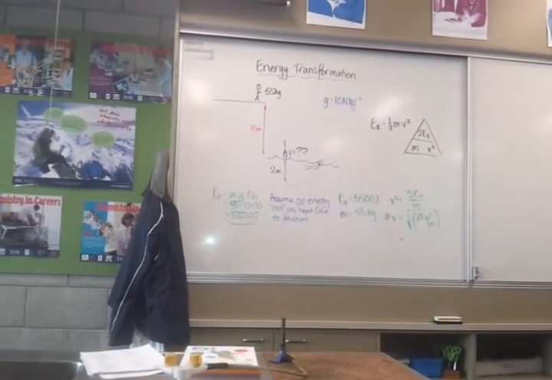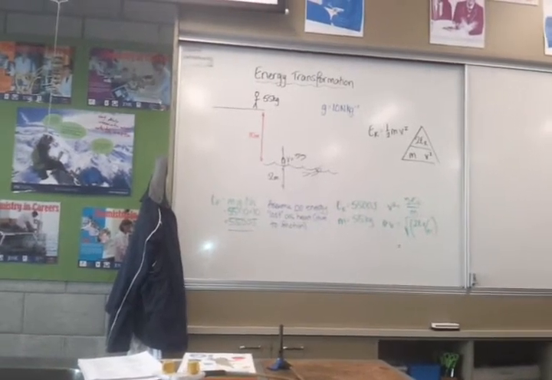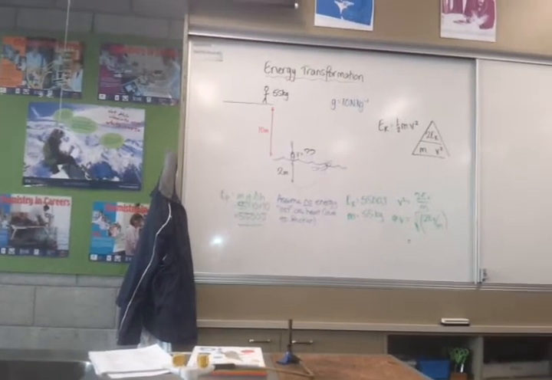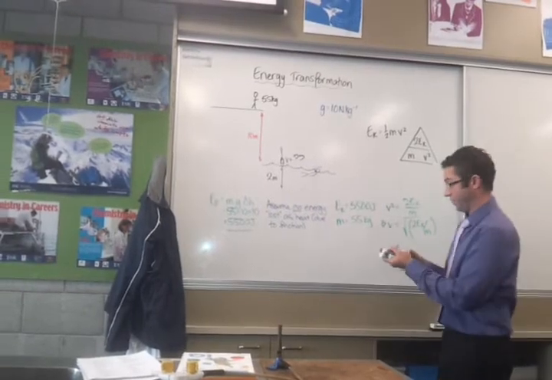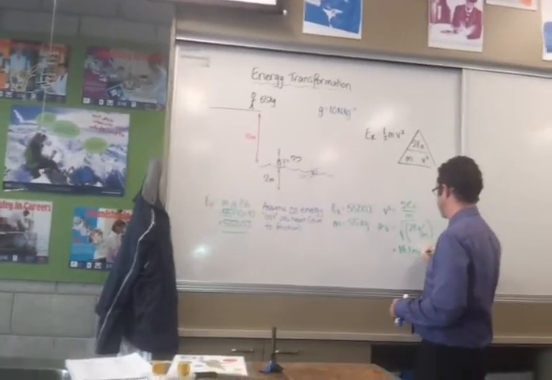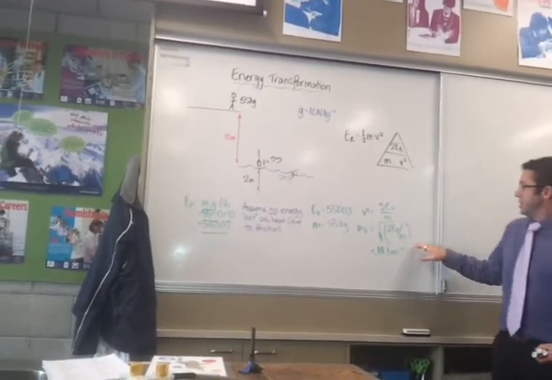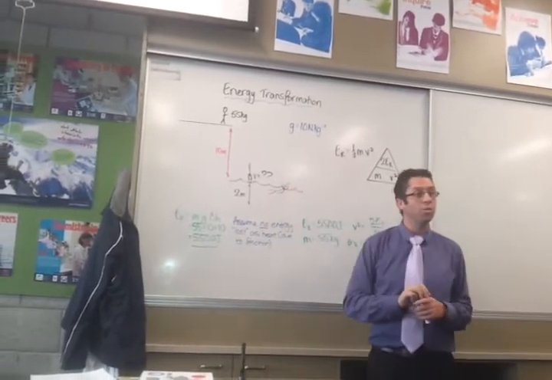Square root of 200. Isn't it about 14 metres per second, which is pretty fast? 14.1 metres per second. Okay. So we can find out the maximum speed that this person might hit the water.